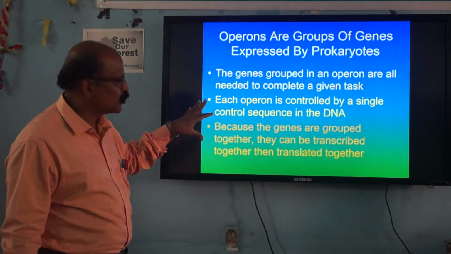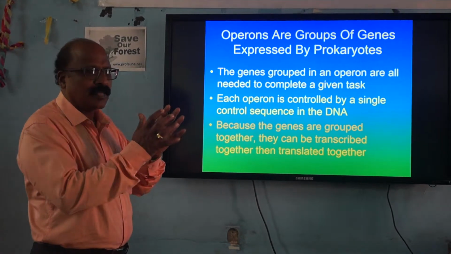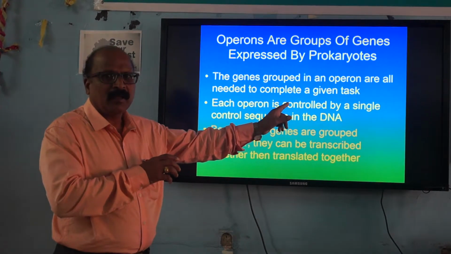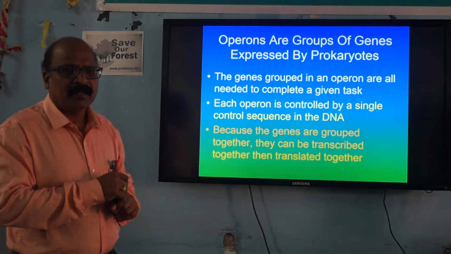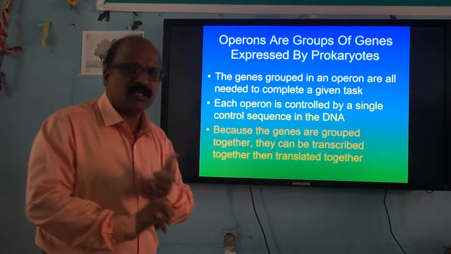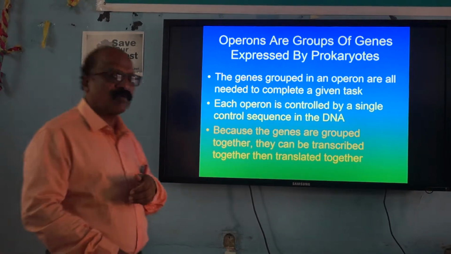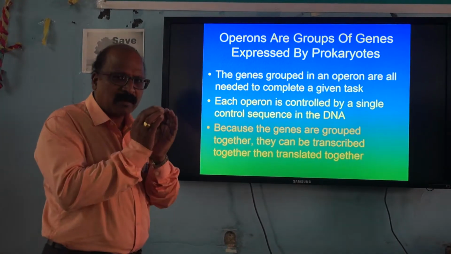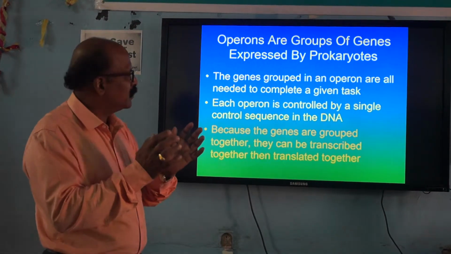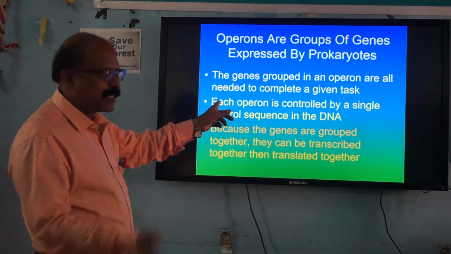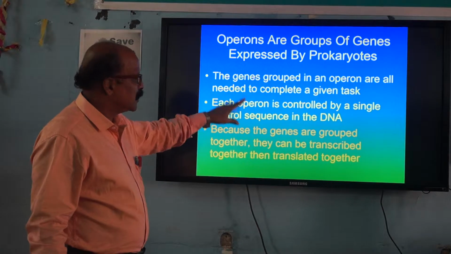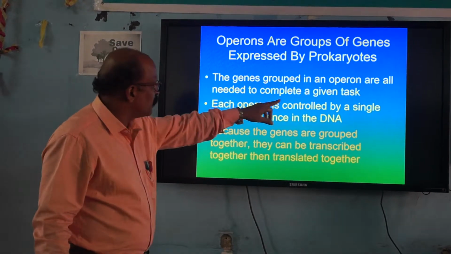What I mean to say is, that group of structural genes, together with the regulatory gene and operator gene, all these together we call an operon. These operons completely work together, in a group. That's why it is called an operon. Let us see the next slide, where we see the aspects needed to complete a given task.